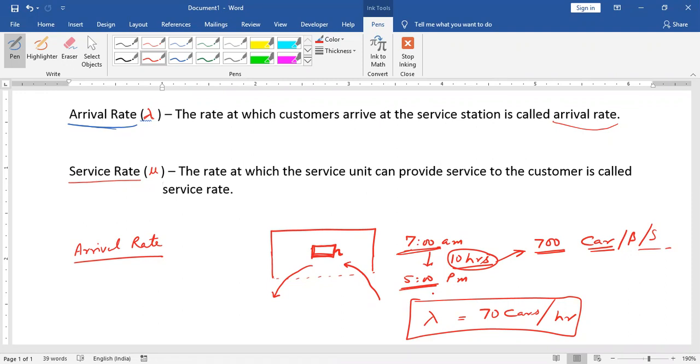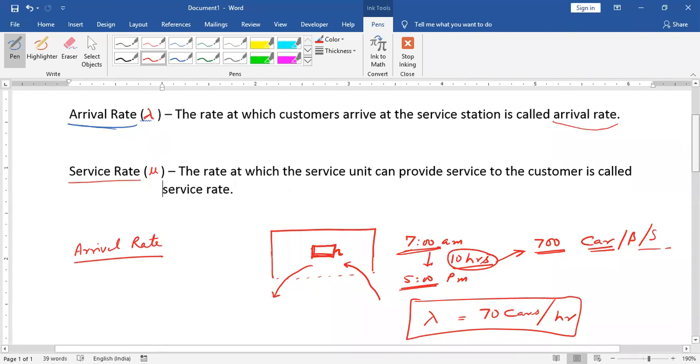Taking the unit time as hours, in an hour, on an average, 70 cars, bikes or scooters are coming to take petrol. So this is the arrival rate.